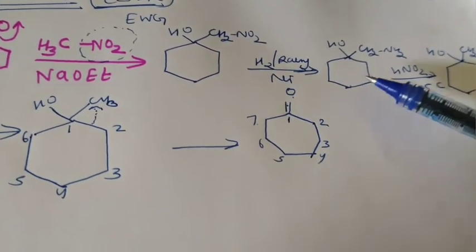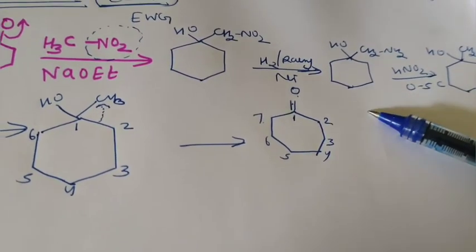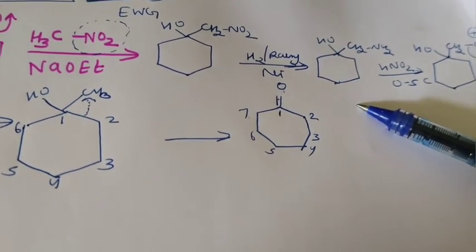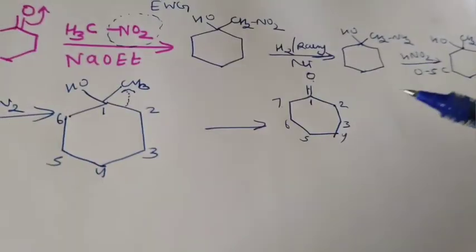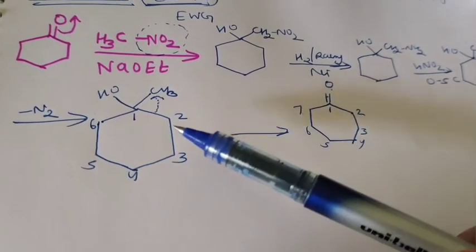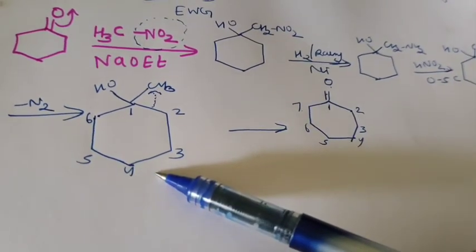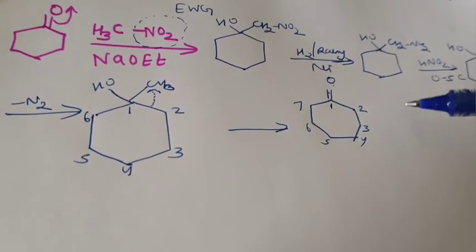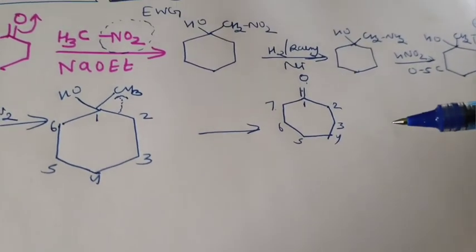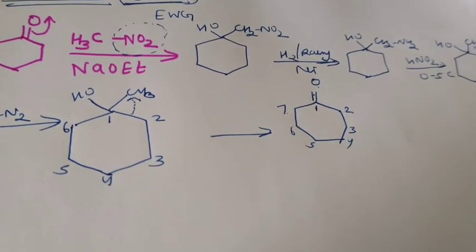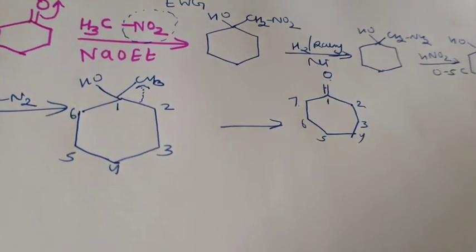What happened? If we get this molecule, now it will proceed to the Demjanov rearrangement. HNO2 we have taken at 0 to 5 degree temperature, and nitrogen will be eliminated, and finally what happened, the 1 and 2 carbon bond is shifted over here, and here a 6 carbon atom ring is there. Next, it expands and is converted into a 7 carbon atom ring. So this is clear, this is the Demjanov reaction, and this is one of the simplest rearrangements in all of your MSc. Thank you everyone.